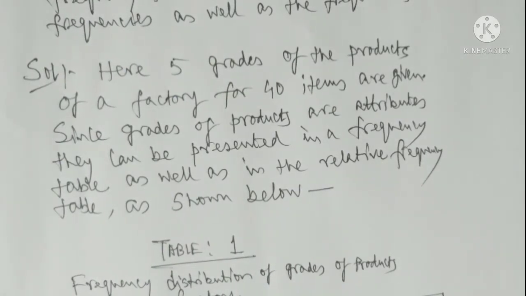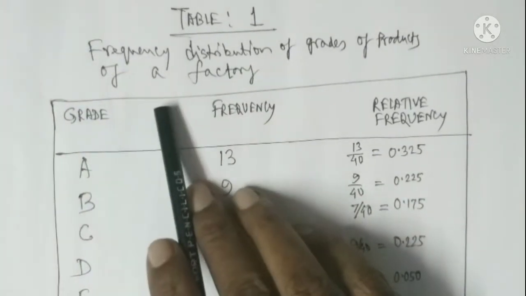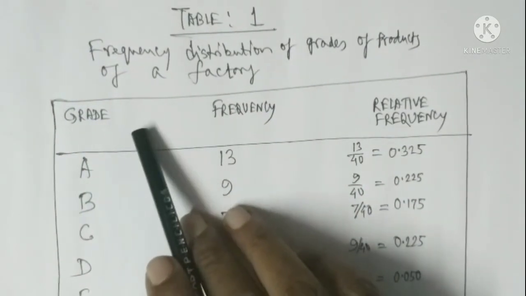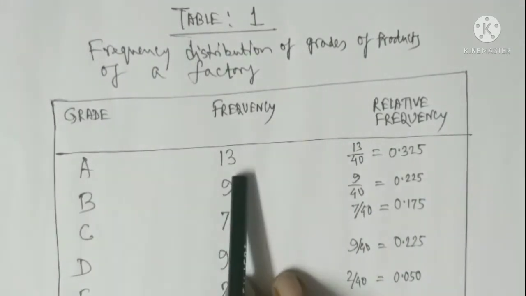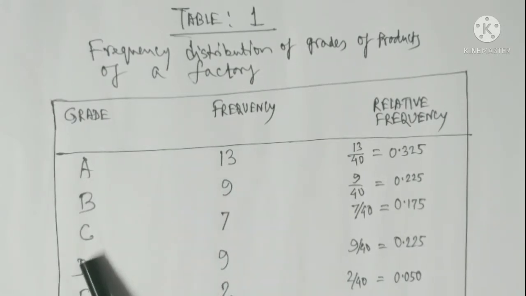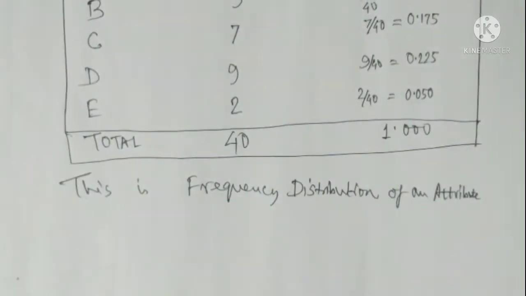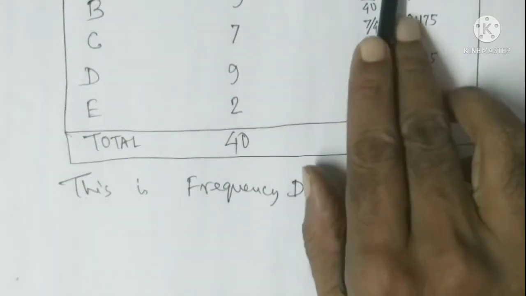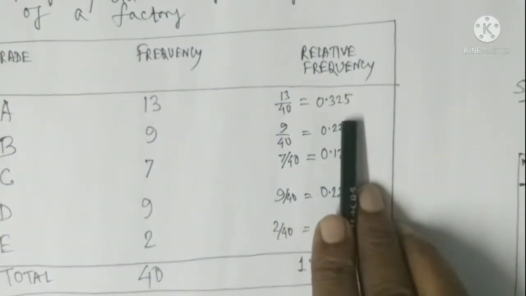Table 1. First we count how many A's are there, how many B's, how many C's, and D's and E's. And then we present A, frequency 13, B, frequency 9, C 7, D 9 and E 2. In this way, relative frequency for A is 13 by 40, that is 0.325.